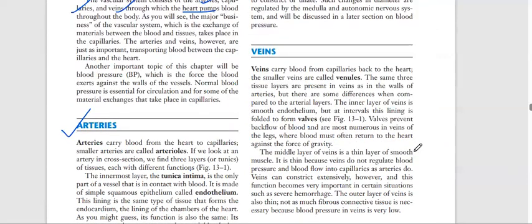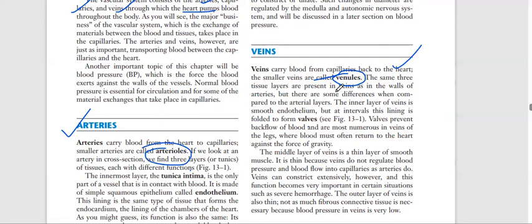But in the veins something is different from the artery. Veins carry blood from capillaries back to the heart. What do veins do? Veins take blood away from the body to the heart. So this is the first important thing. And the third thing is that small veins are known as venules, and small arteries are known as arterioles.